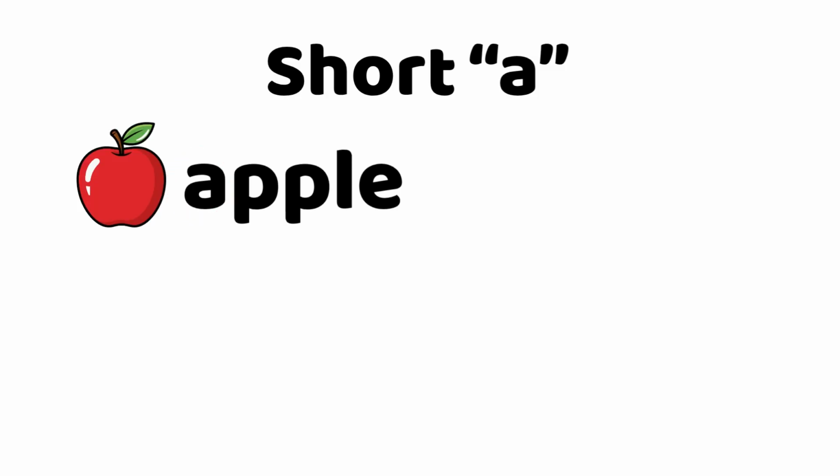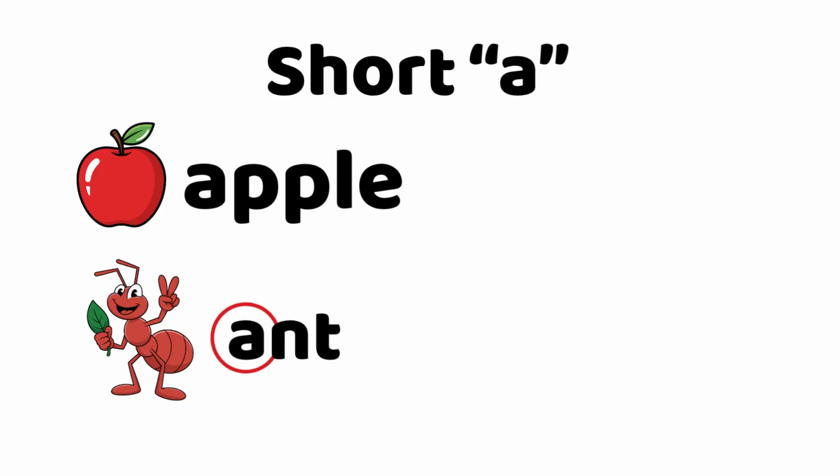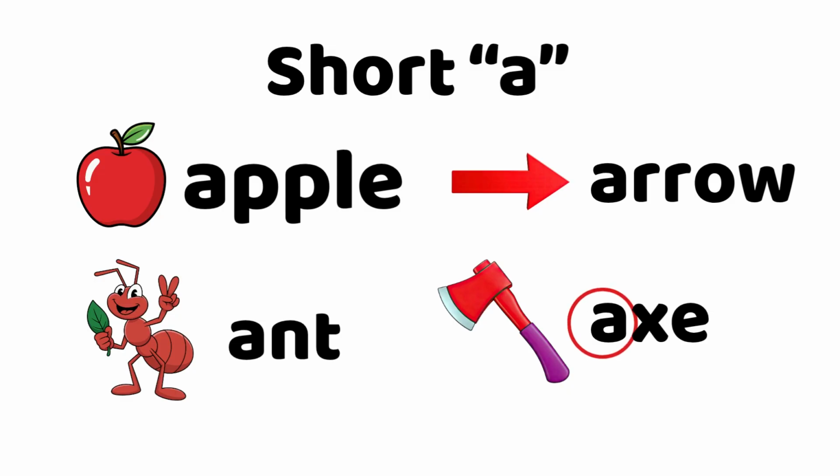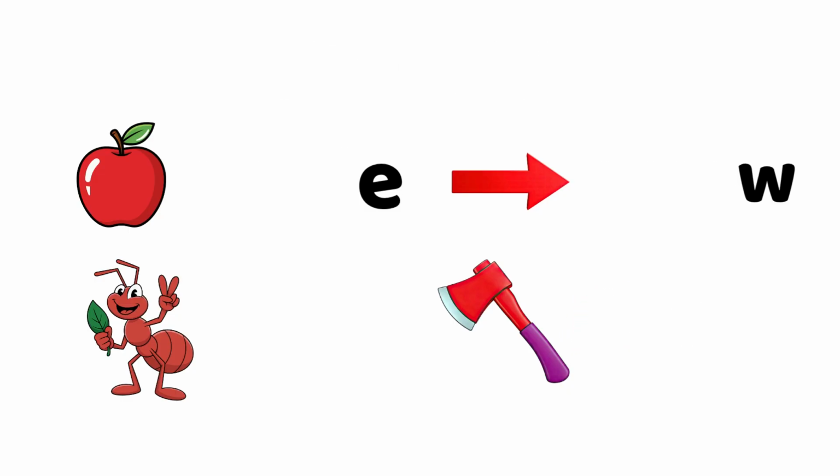Second is ah, ant. Third is arrow, arrow. The last example is axe, axe. Now it's your turn to say the words with short A sound.